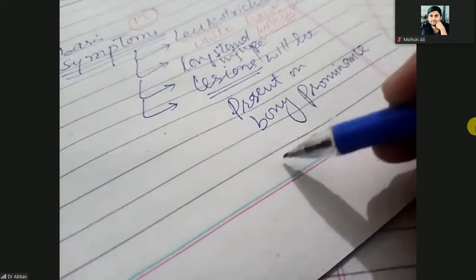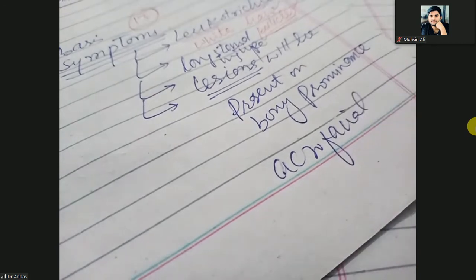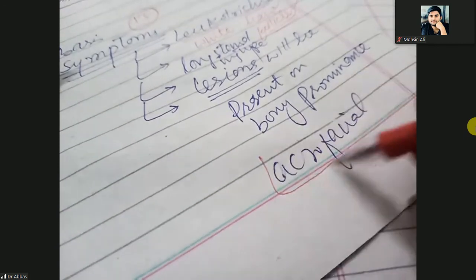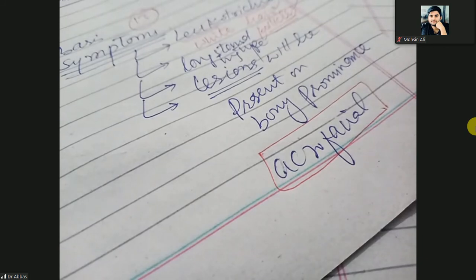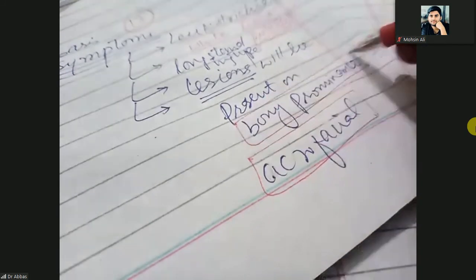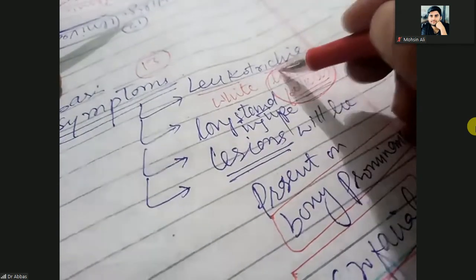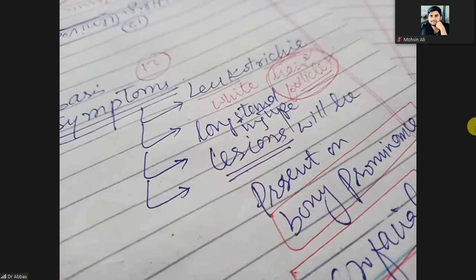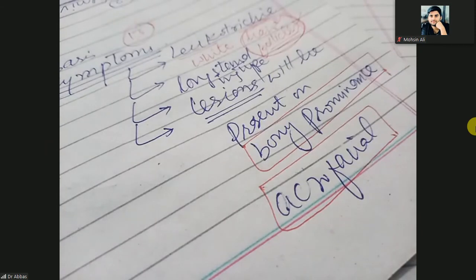And they are also present acrofacially. When the lesions are acrofacial, on hands and feet and face, on the bony prominence, all these lesions with the white hair follicles, that is a very strong symptom and prognosis for a hypopigmentary disorder, especially vitiligo. Clear?